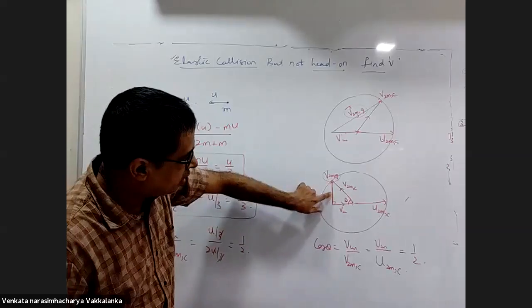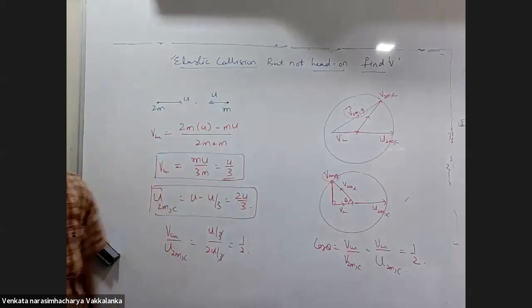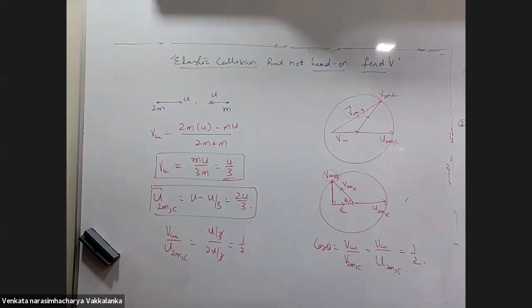From that sin theta, you will get the velocity of 2m with respect to ground. Verify if you are getting the answer or not. Yes, sir. Same answer.